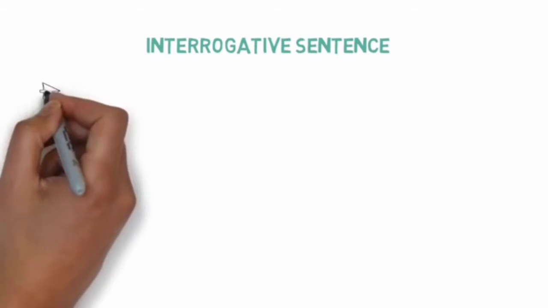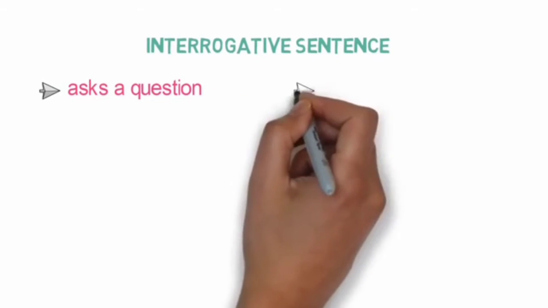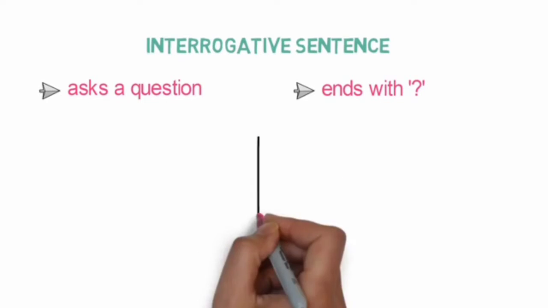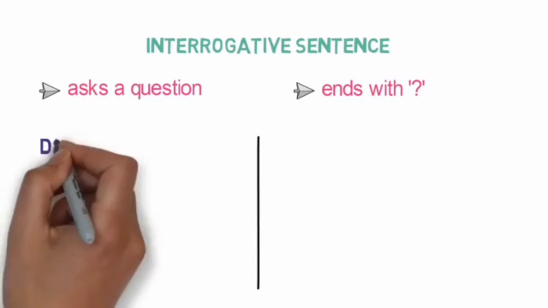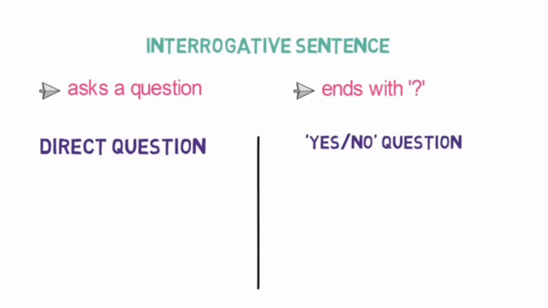First, let's understand what is an interrogative sentence. An interrogative sentence asks a question. It is punctuated at the end with a question mark. There are generally two types of questions: direct questions and yes-no type of questions.